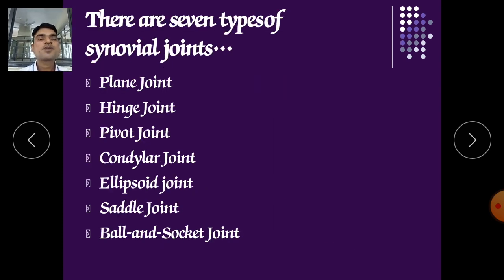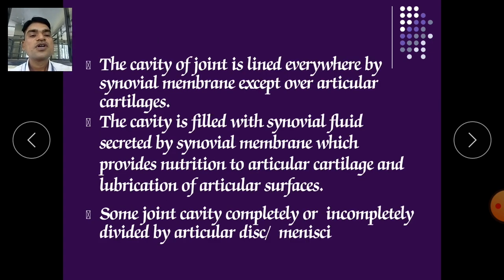There are 7 types of synovial joints. Before that, I have to discuss with you the important functions of synovial fluid. It also takes the shocks from whatever running or work we are doing, and gives strength to our bones.